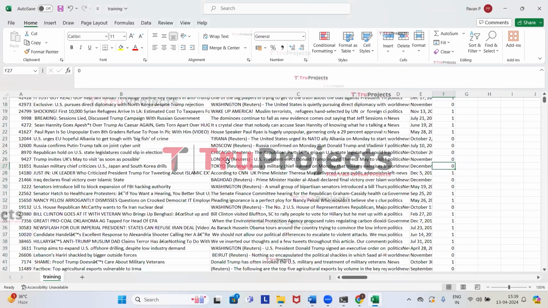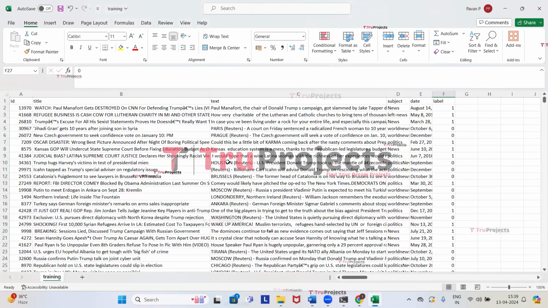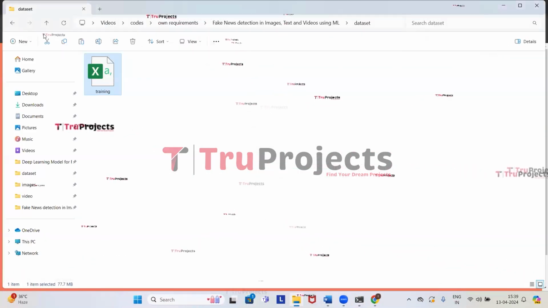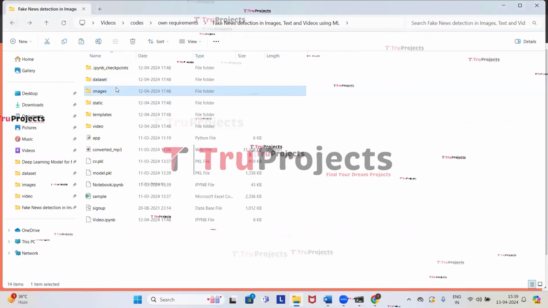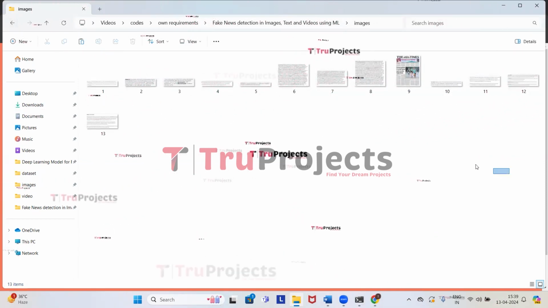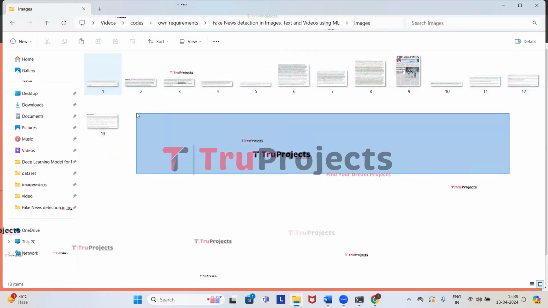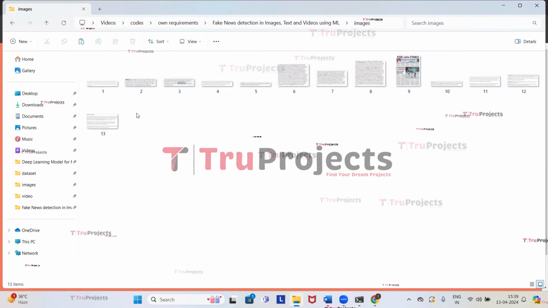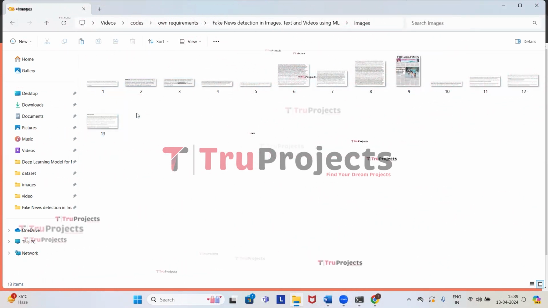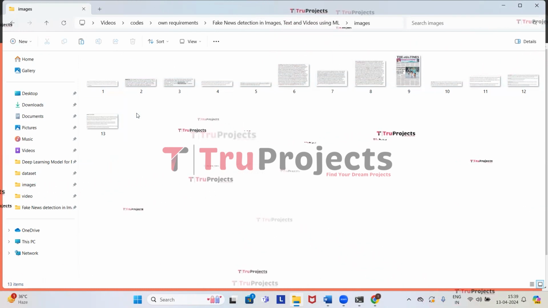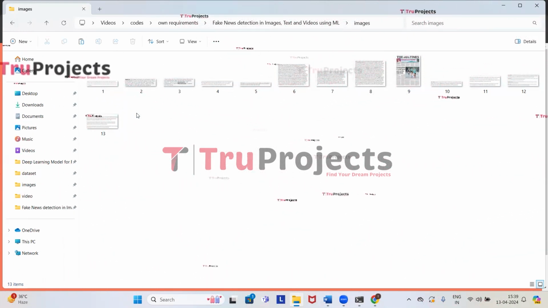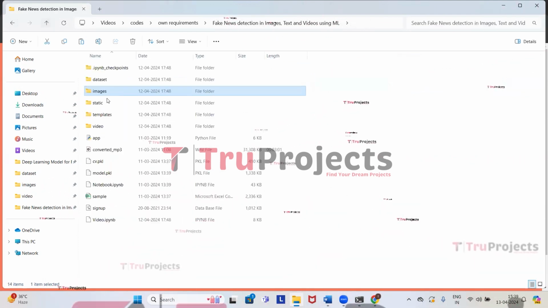So we will use this complete data set to train all the algorithms to detect whether it is fake news or real news. So now close this, get back. Here in the images folder, we have the images. So these are the images used in the front end to detect fake news or real news the image has in it. So the text will be extracted from these images using Tesseract, and then we will detect fake or real news. So get back.